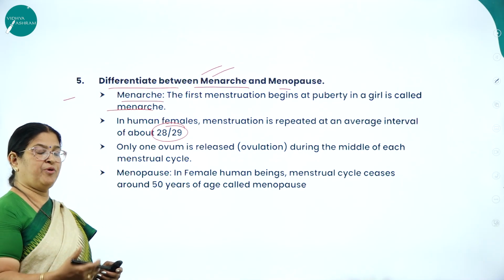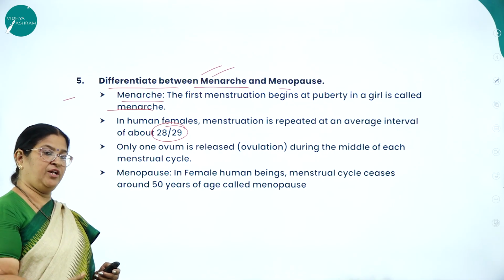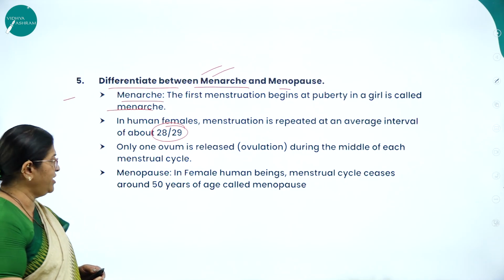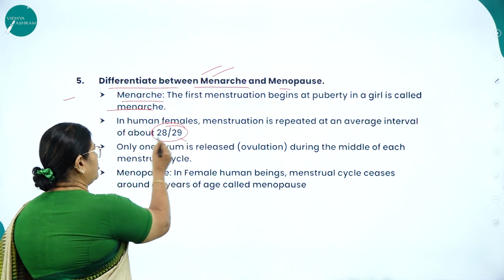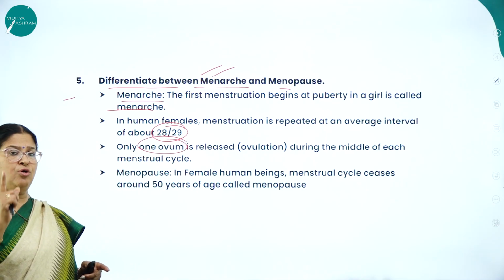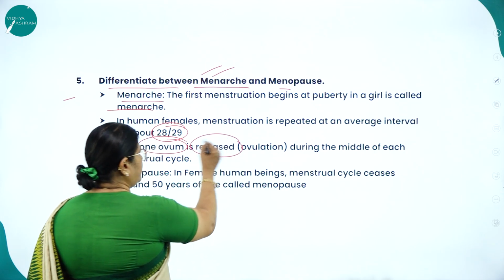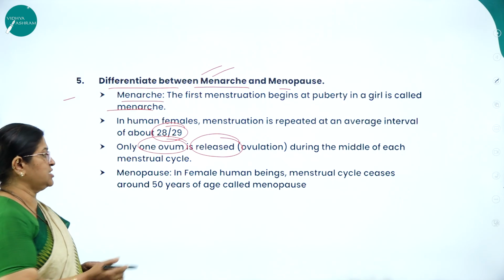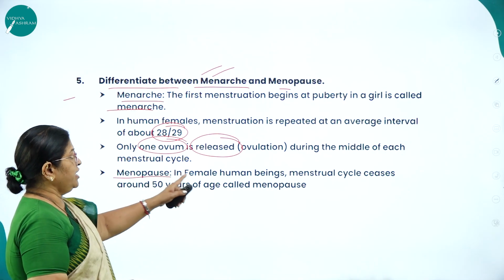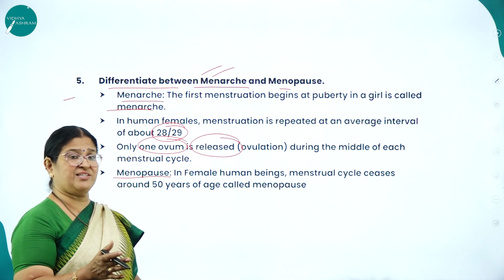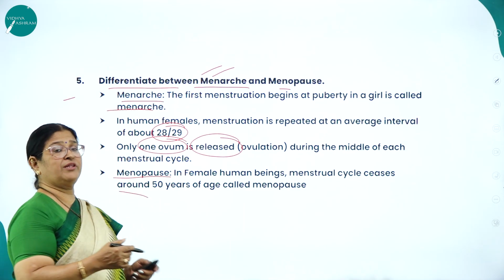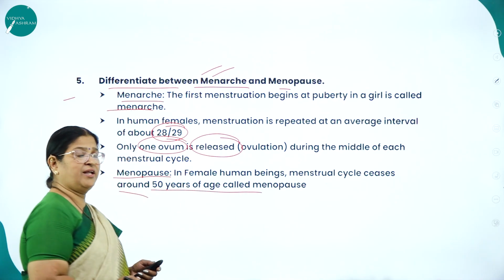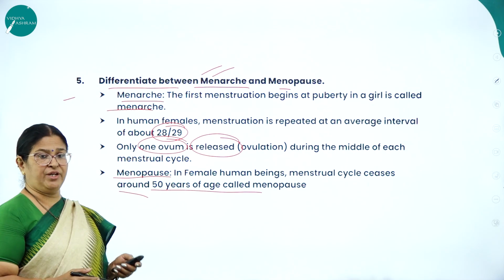The 4 very important phases are the menstrual phase, the follicular phase, the ovulatory phase, and the luteal phase. The luteal phase is also called the secretory phase. Now, as we all know, during one menstrual cycle, only one ovum is released. Very, very important, right? And that is through what? A process called oogenesis. Then menopause. What is menopause? In female human beings, the menstrual cycle ceases, stops. Why does it stop? All the hormone secretion will decrease. So obviously, she will not have her menstrual cycle, and that is called menopause.